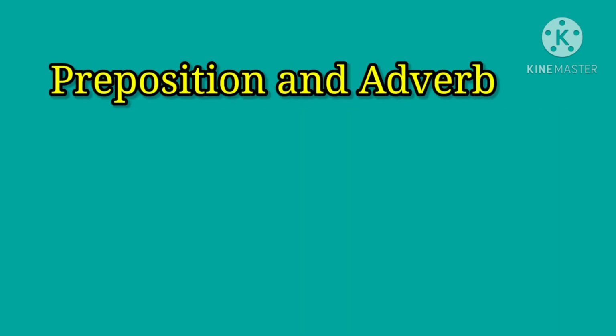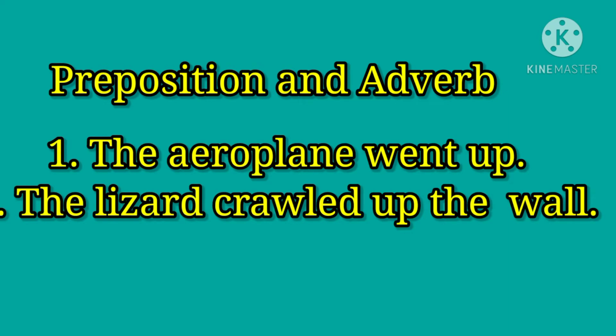Okay, now we shall see what is preposition and adverb. Some words can be used as prepositions as well as adverbs. The words which have a noun or pronoun as its object, that word stands as a preposition, because we already learned preposition is placed before a noun or pronoun.